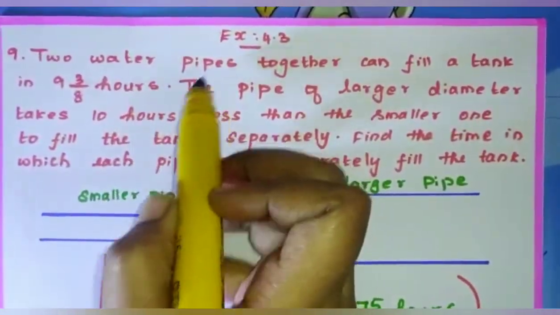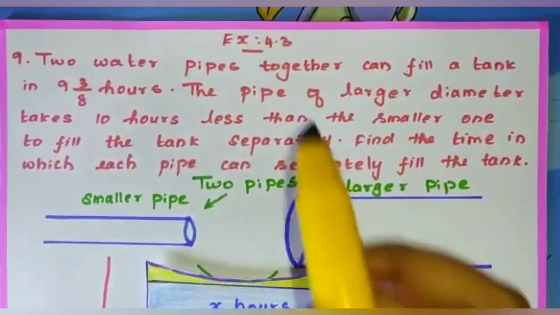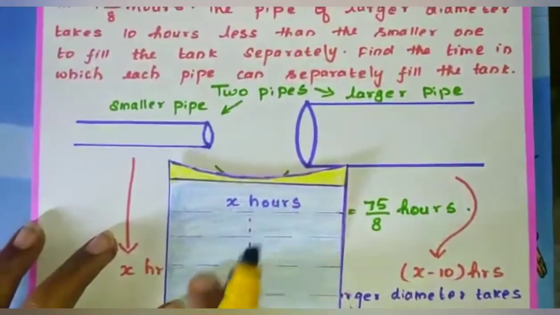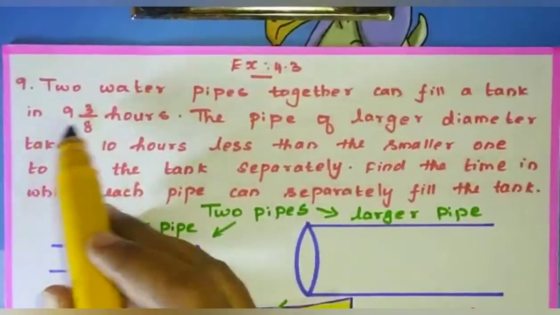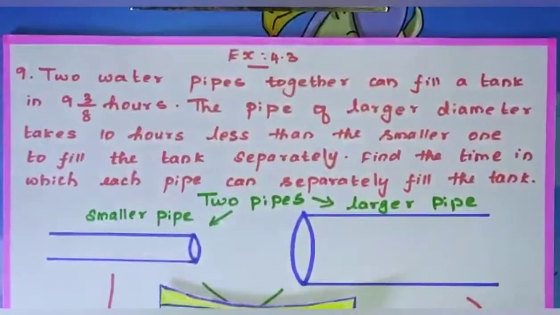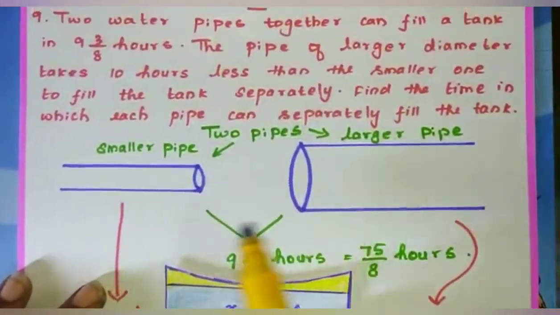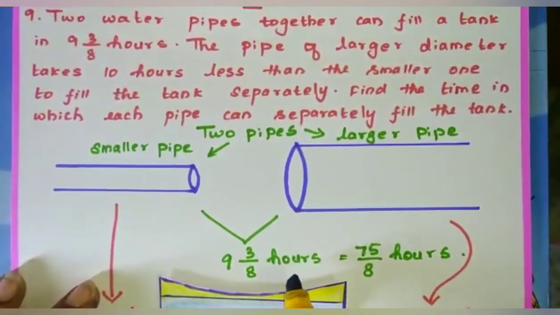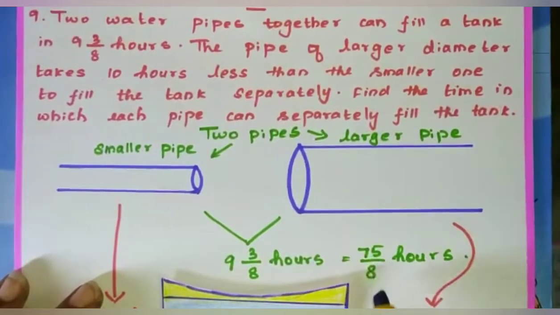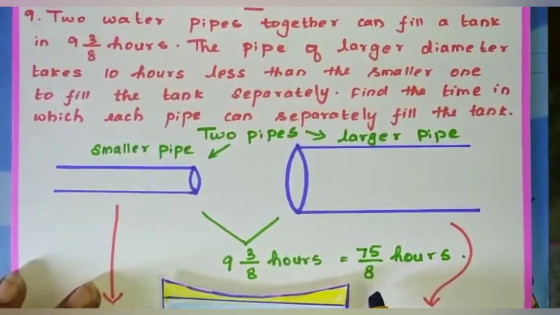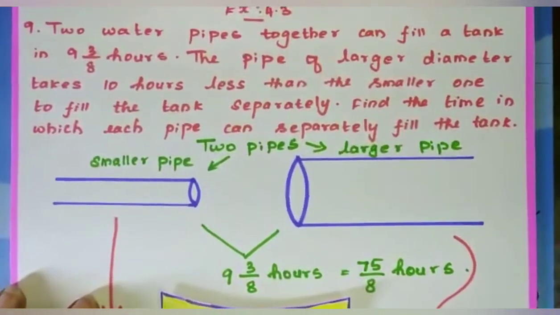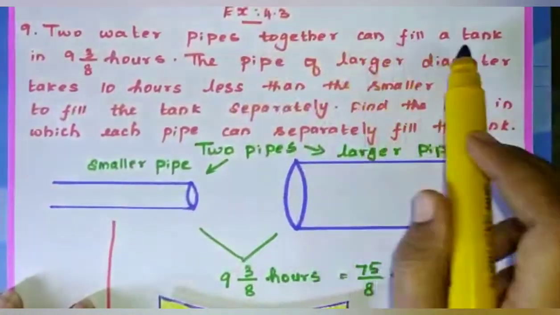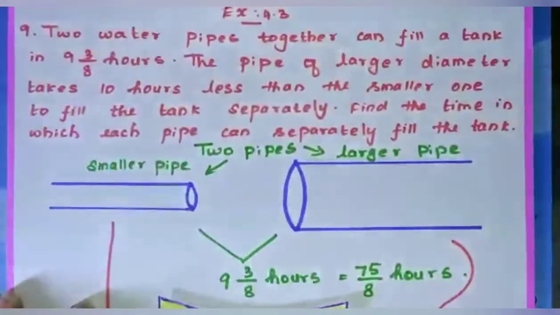Two water pipes together can fill a tank in 9 3/8 hours. So two pipes together can fill a tank in 9 3/8 hours. This is in mixed fraction, so I changed it into an improper fraction. Okay. This is the first statement given in the question. Are you all clear? Two water pipes together can fill a tank in 9 3/8 hours.